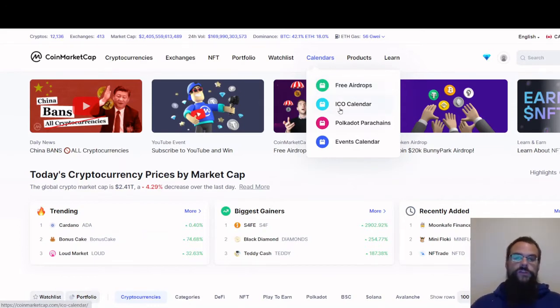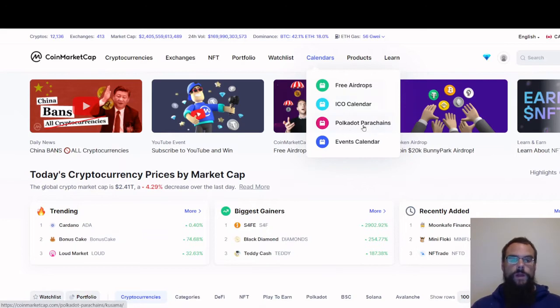We got an ICO Calendar. So initial coin offering, when new cryptocurrencies are entering the market, they want to raise some capital so that they can spend it on marketing or advertisement or something like that. This is where you can purchase coins for really, really cheap, and then usually when they come out on exchanges, they usually pump about 5 to 10 times your money, and then they usually drop right away. So you got to be careful about that. Do your own research. That is not financial advice. But that's a good way of taking a look at new cryptocurrencies that are coming out on the market.